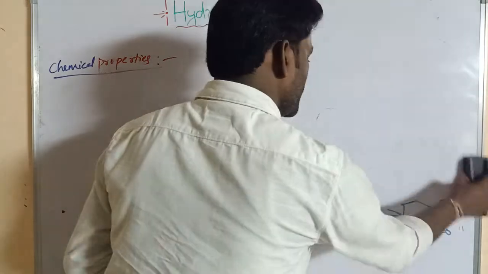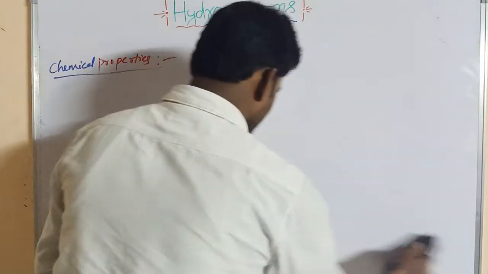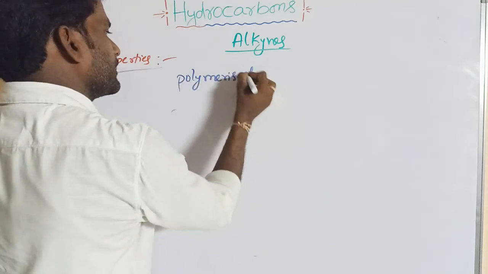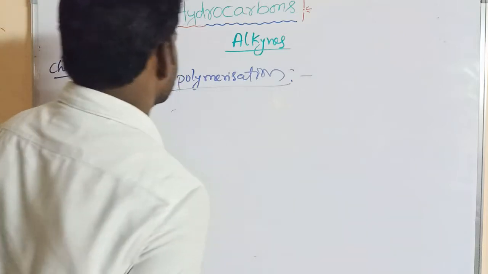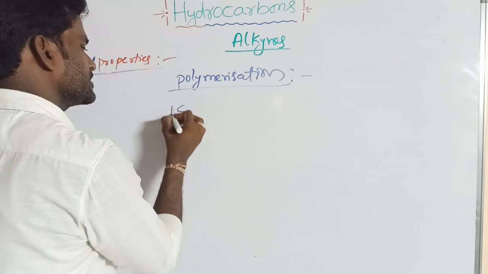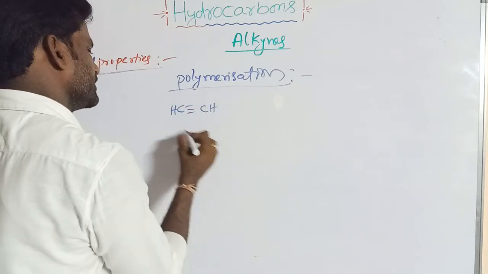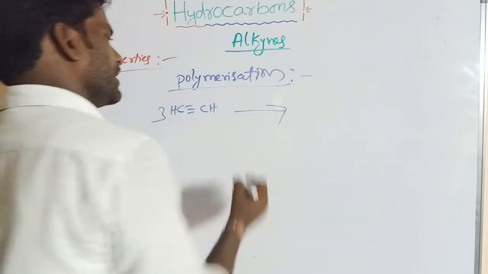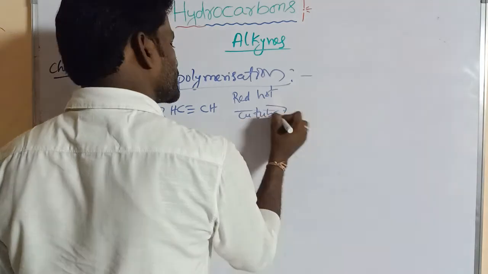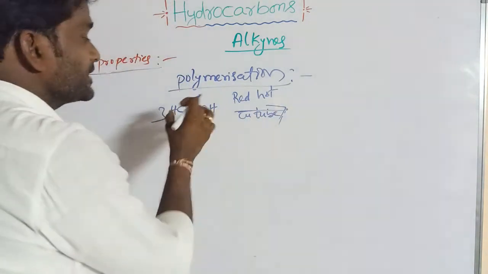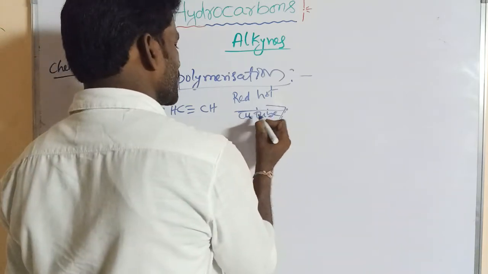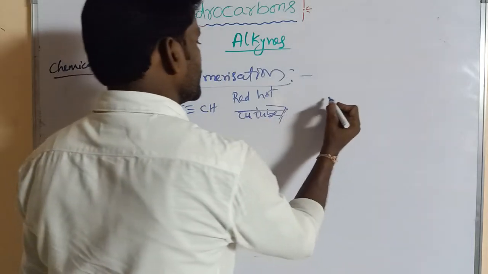Next I am going to explain polymerization reactions. When three molecules of acetylene, CH triple bond CH, are passed through a red hot copper tube, they undergo polymerization and give benzene.